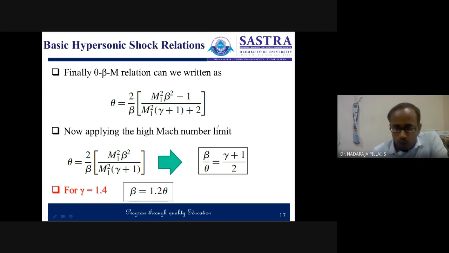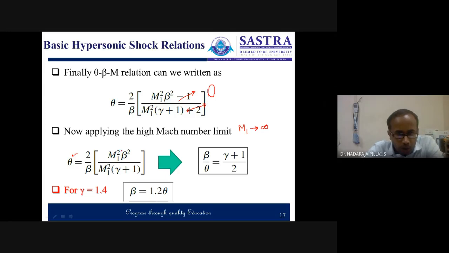Now let us say that m1 tends to infinity. When m1 tends to infinity, the minus 1 and the plus 2 have no much significance. Then this equation reduces to theta is equal to 2 by beta into m1 square beta square by m1 square into gamma plus 1.